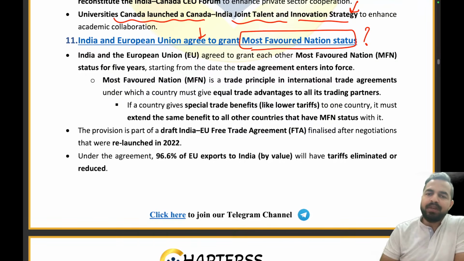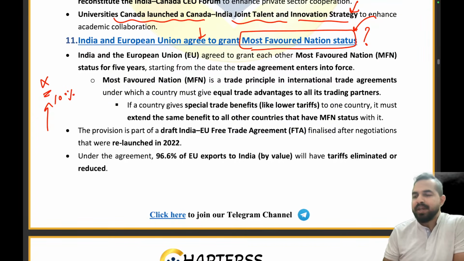So now, my dear friends, there is a most favored nation status. What exactly does it mean? For example, let's take an example of this class, and I say that there is a person X. I say to that person that if you are giving me 100% answers to all the Drishyam round questions in today's session, I will declare you as a champion. So this is how I am going to treat the person X.